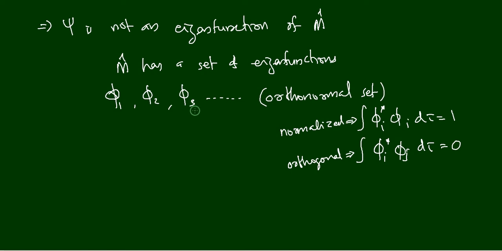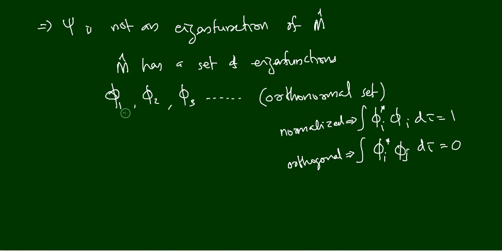But at the same time they are orthogonal to each other. If you take integral phi 1 phi 2 ditto, it will be 0, or integral phi 2 phi 3 ditto, it will be 0, or integral phi 1 phi 4 ditto, it will be 0. All the functions in this set are orthogonal to each other, and such a set is called an orthonormal set. So we have an orthonormal set phi 1, phi 2, phi 3, etc.